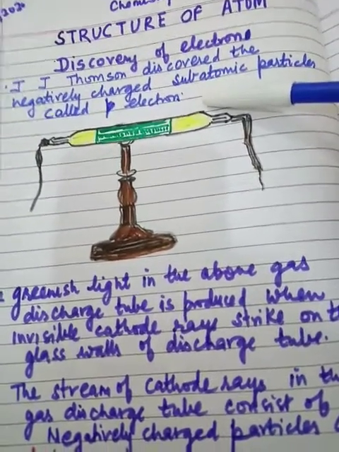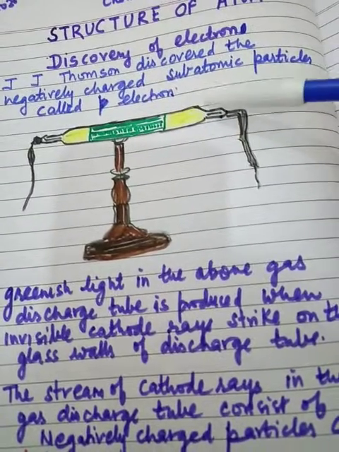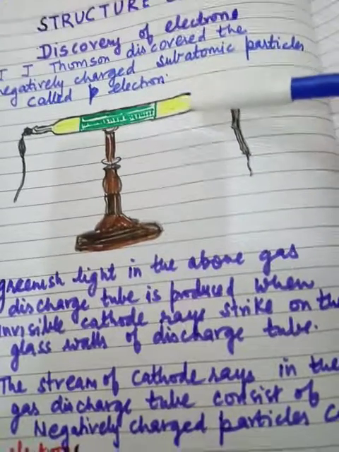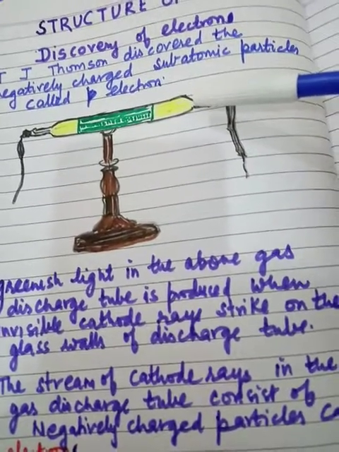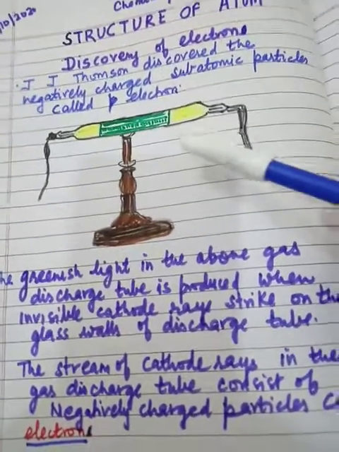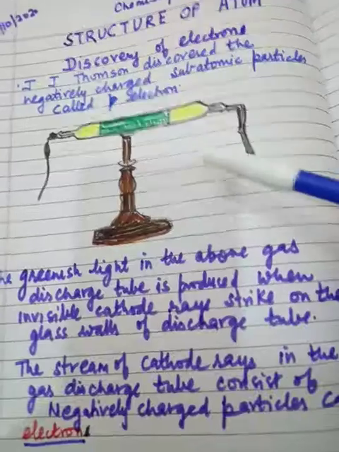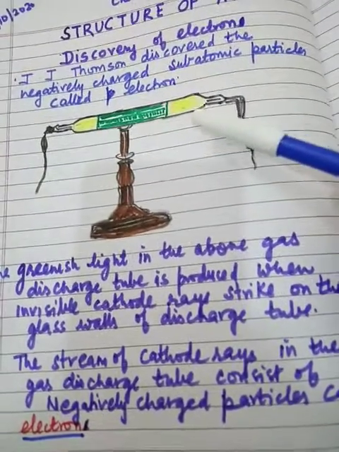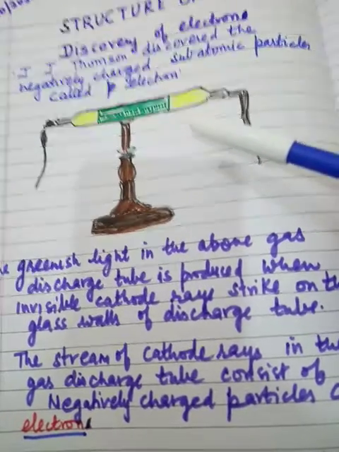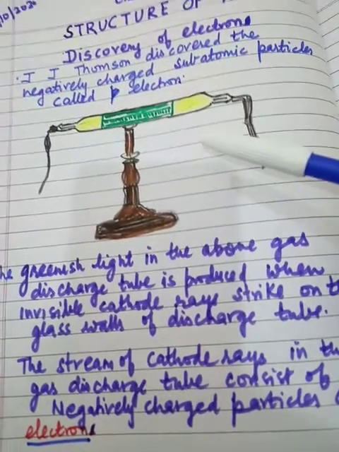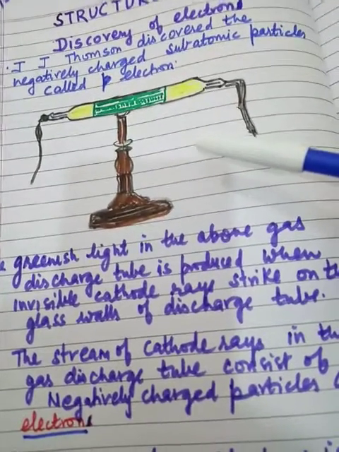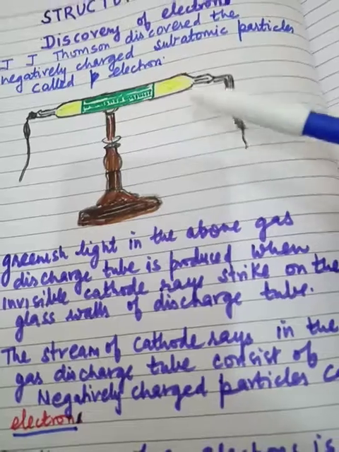The mass and charge of the cathode ray particles do not depend on the nature of the gas taken in the discharge tube. Cathode rays consist of small negatively charged particles called electrons. Now Thomson explained the formation of cathode rays as follows. The gas taken in the discharge tube consists of atoms, and all the atoms contain electrons. When a high electrical voltage is applied, the electrical energy pushes out some of the electrons from the atoms of the gas, and these fast moving electrons form cathode rays.